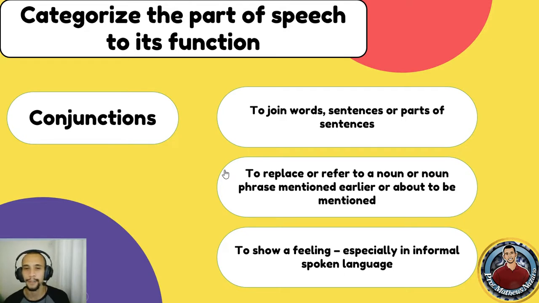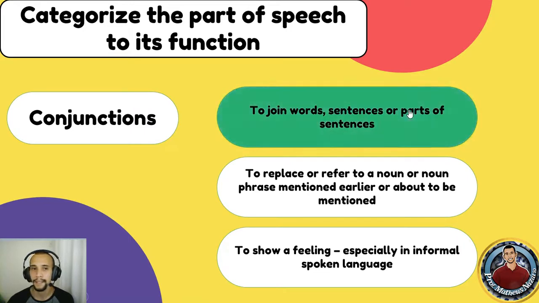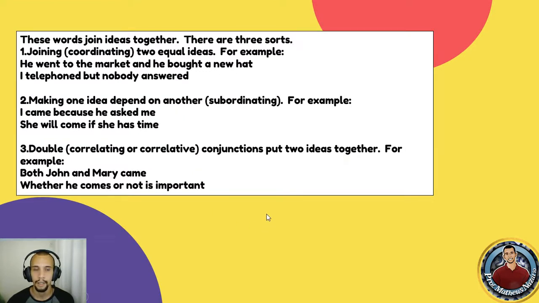I spoiled the answer for you. You can pause the video and take a look at the 3 options. Alright, if your choice was letter A, you are correct. As I had mentioned, they are used to join words, sentences, or parts of sentences. So they are used to join ideas together, and there are 3 sorts of them.